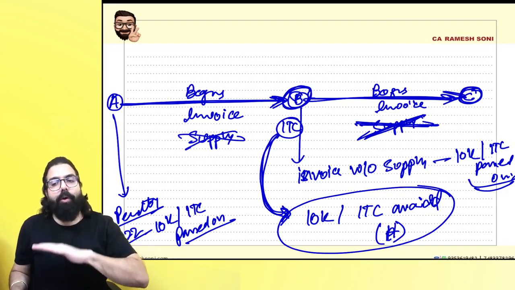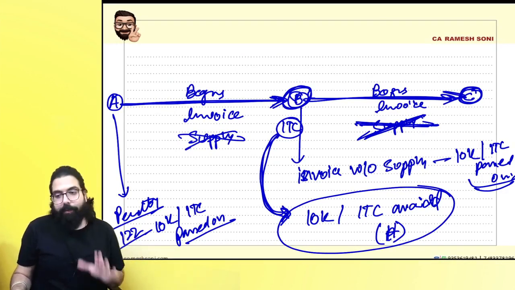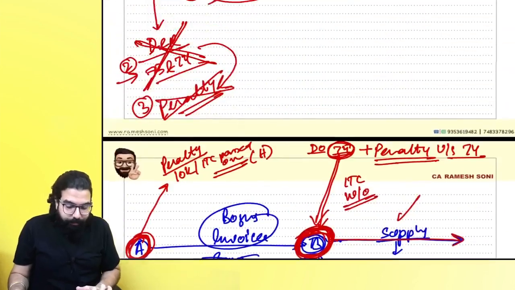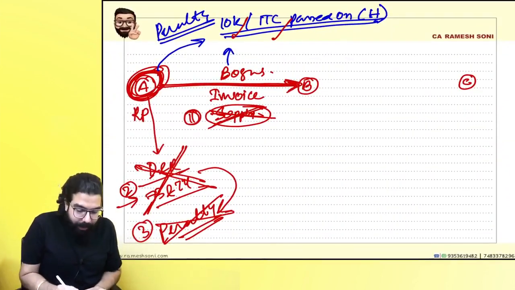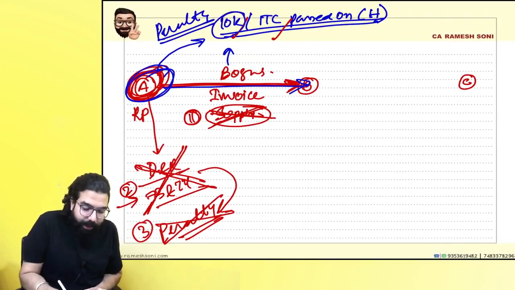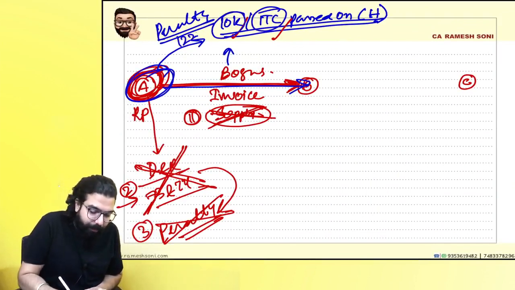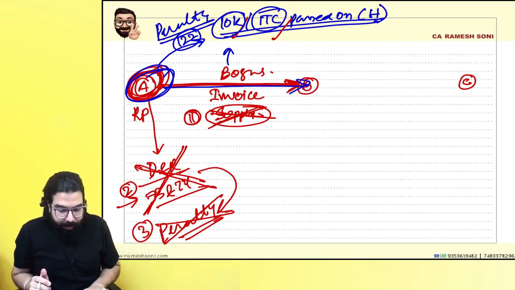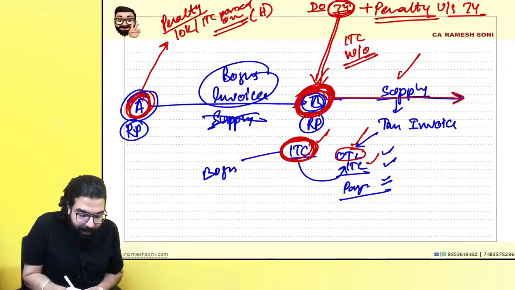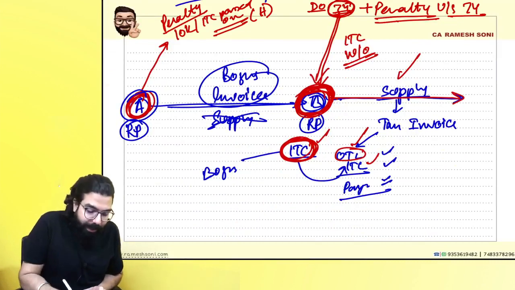Can we go ahead and close this discussion over here? Yes sir, we are all clear. Remember one thing. In the very first example, he just issued a bogus invoice over here. For issuing a bogus invoice, 10,000 or the ITC passed on under section 122, this penalty will be there. Okay sir, point is clear. Secondly, he went ahead and passed on the credit. For that, he will get a penalty.